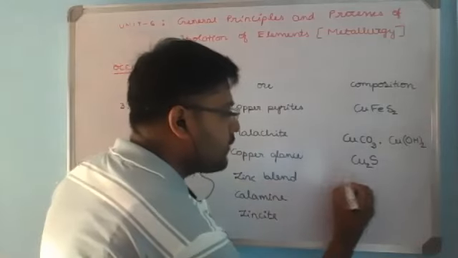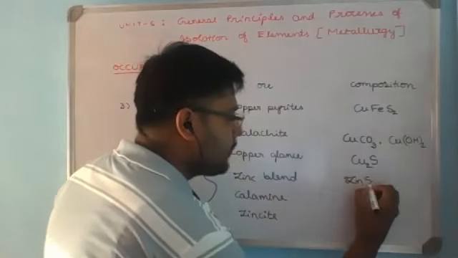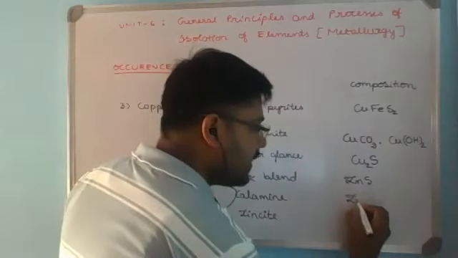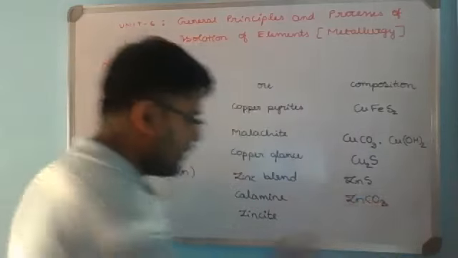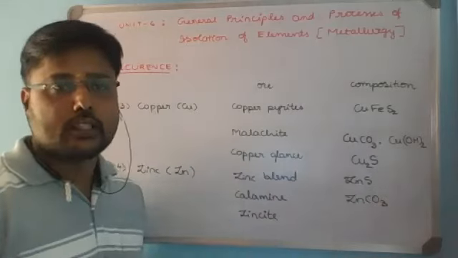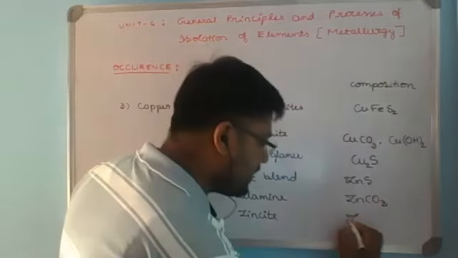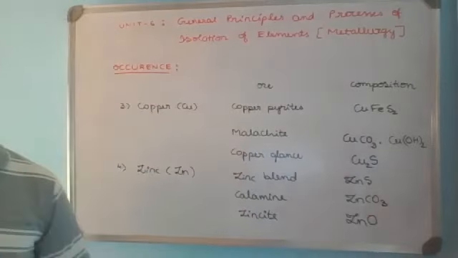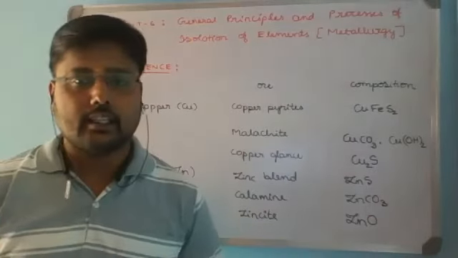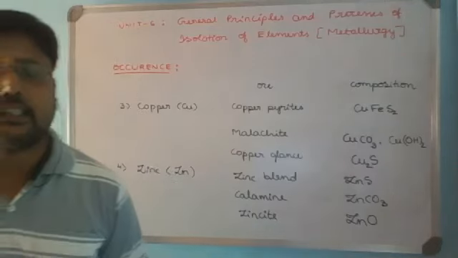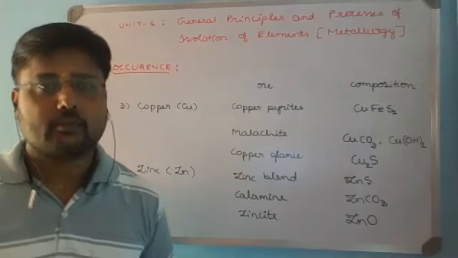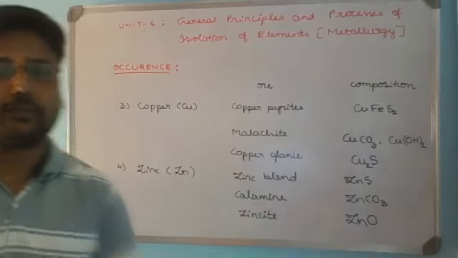Zinc blende is the sulfide ore, ZnS. Calamine is the carbonate ore of zinc, ZnCO3. Zincite is the oxide of zinc, ZnO. So these are the three important ores of zinc: zinc blende, ZnS; calamine, zinc carbonate; and zincite, zinc oxide.